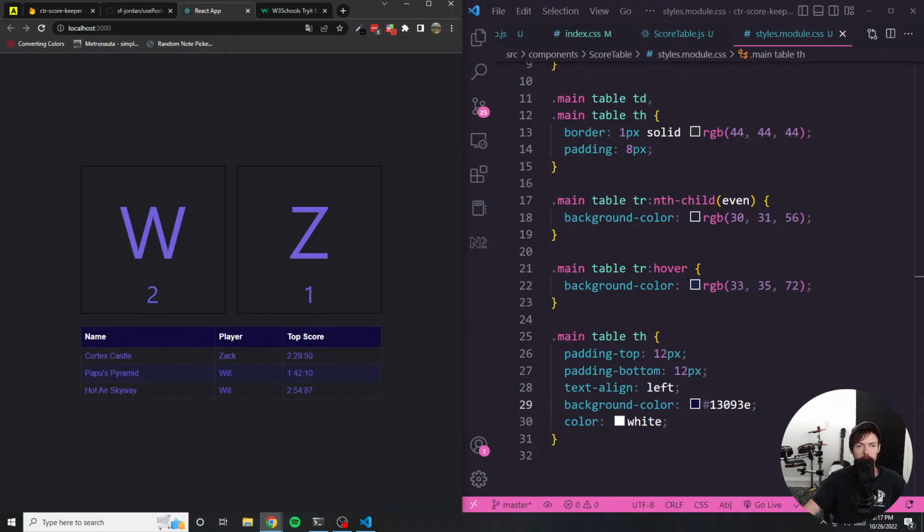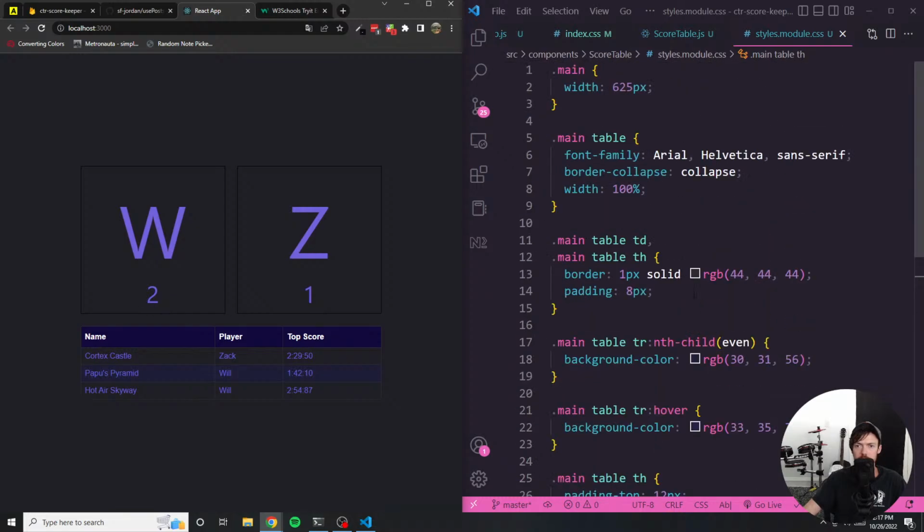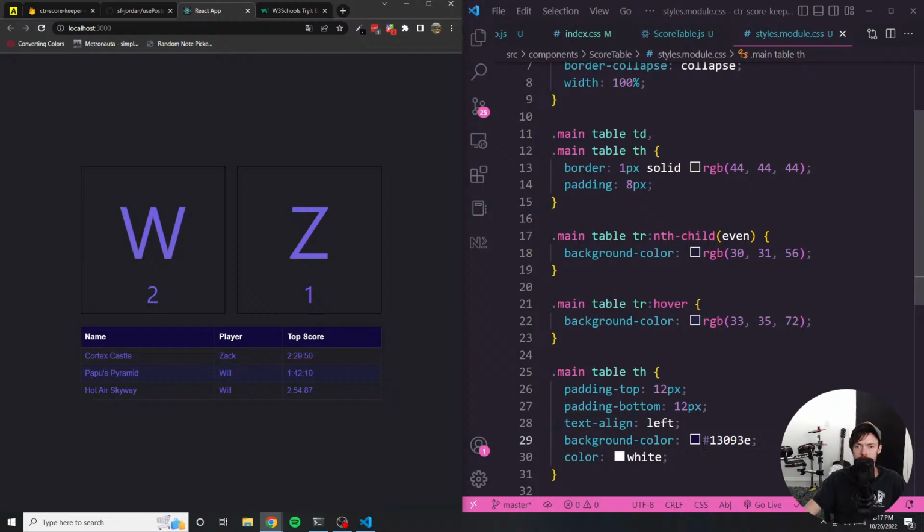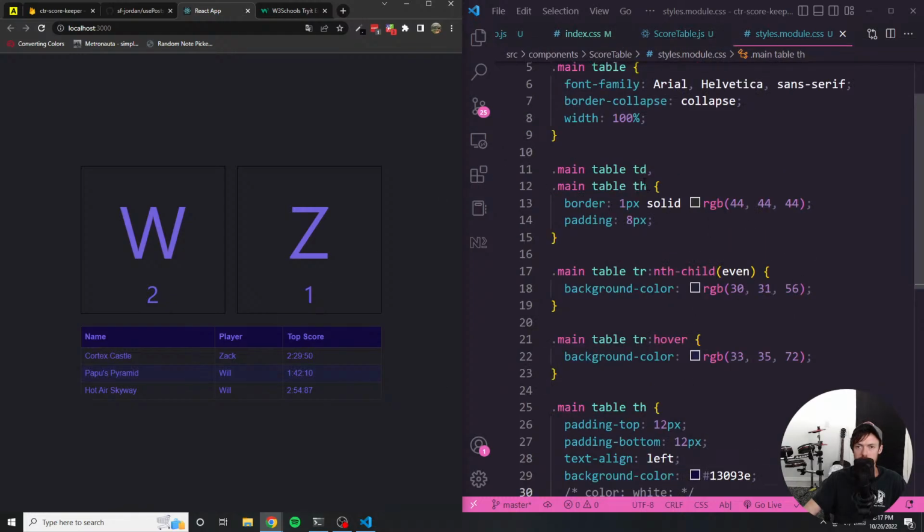Now it's just a matter of probably changing the font color here, which I think maybe, see, this doesn't look amazing to me at all. But let's go to this even color here.